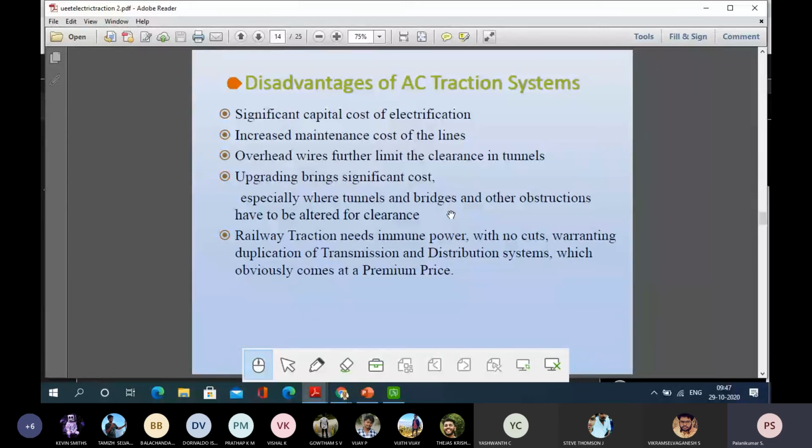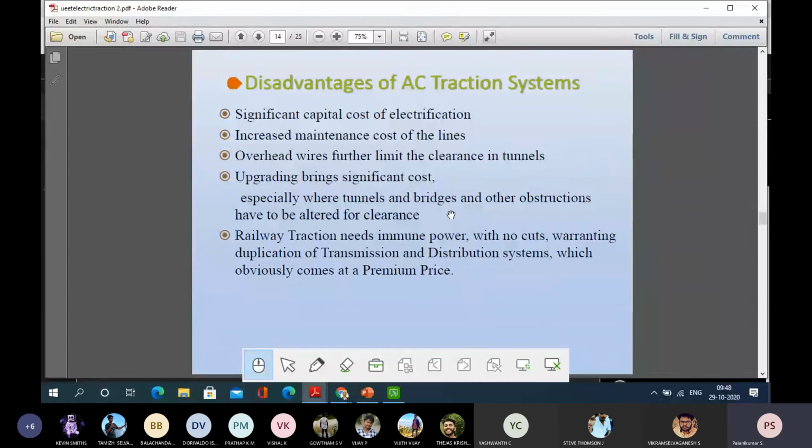Now, disadvantages. Initially we have to invest, because laying the railway tracks alone is not the problem. Above the railway tracks, we have to go for the overhead transmission line also, with proper support. Every engine will have a pantograph that will collect the current from it. In order to have very good performance, with the proper supporting system, we have to lay an overhead transmission line also. That will increase the significant capital cost.